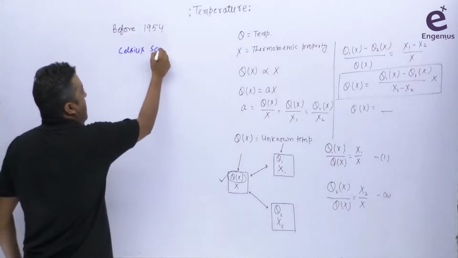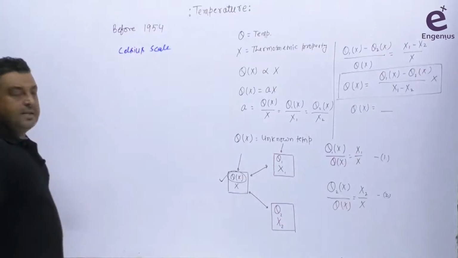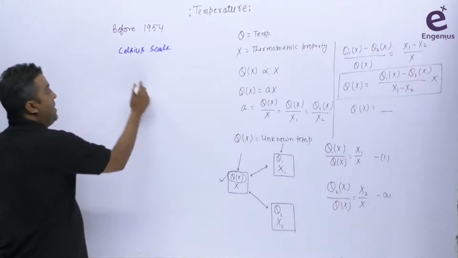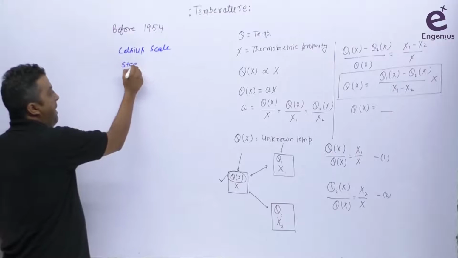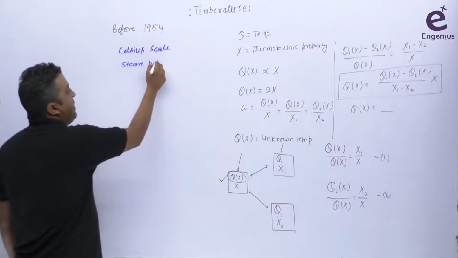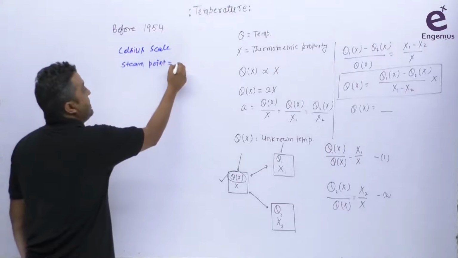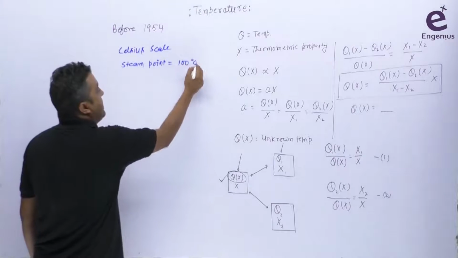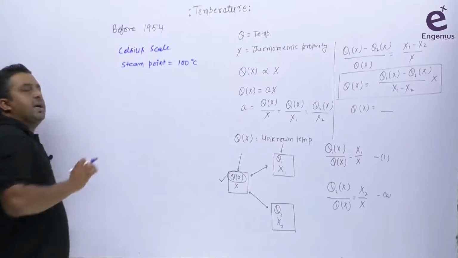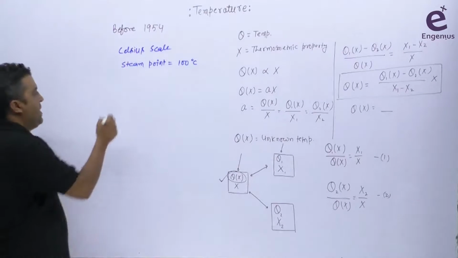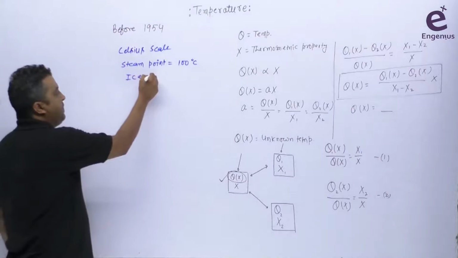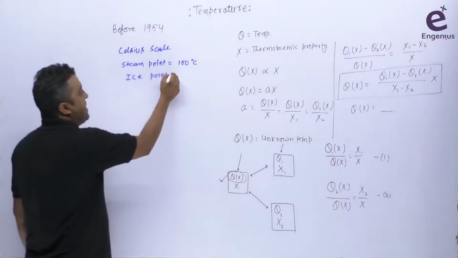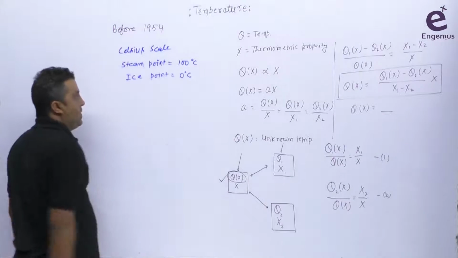Celsius scale. In the Celsius scale, the steam point is considered as 100 degrees centigrade. This is also known as the degree centigrade scale. And the ice point is considered as 0 degree centigrade.